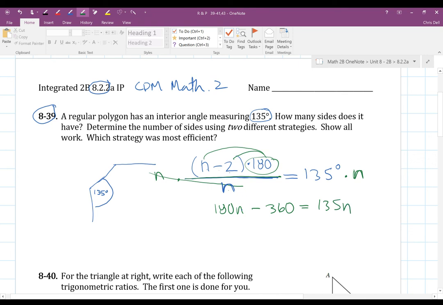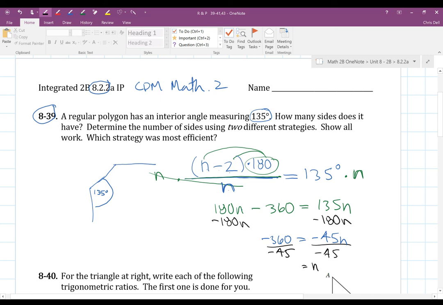Okay, so I'm going to subtract 180n from both sides to isolate my n. I'm just solving this equation for my value of n. So I have negative 360 is equal to negative 45n. And now I can divide both sides by negative 45.